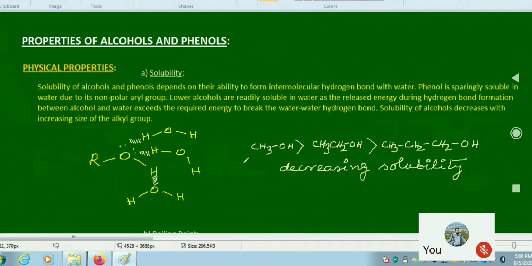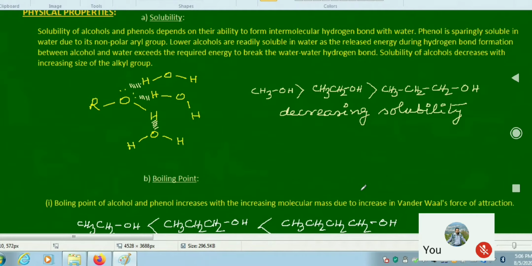As the number of carbons in the alkyl group increases, their solubility also decreases, because the nonpolar group increases. So you find that from methanol towards the propanol, solubility decreases. So solubility of alcohol basically decreases with increasing size of the alkyl group.